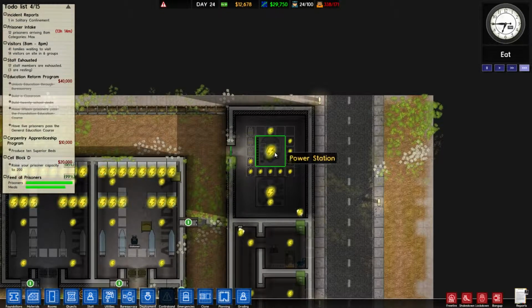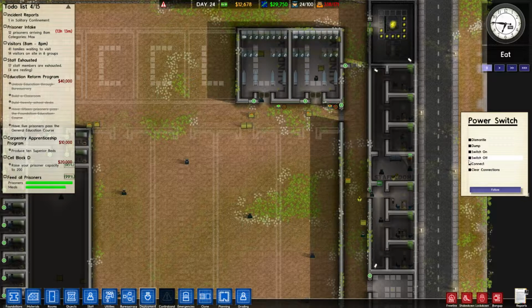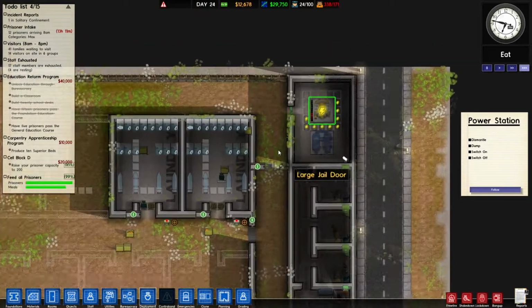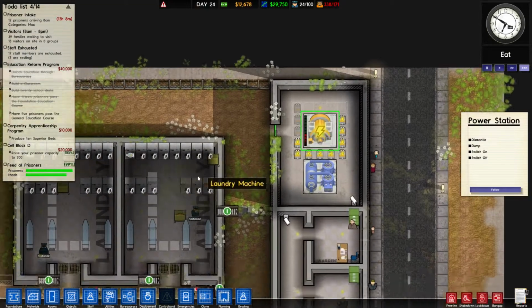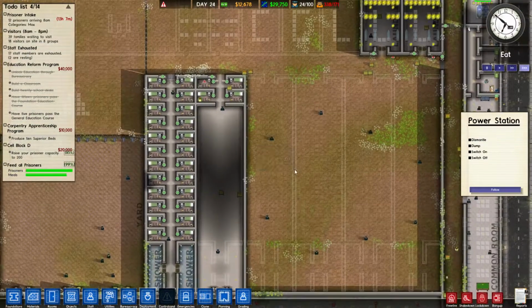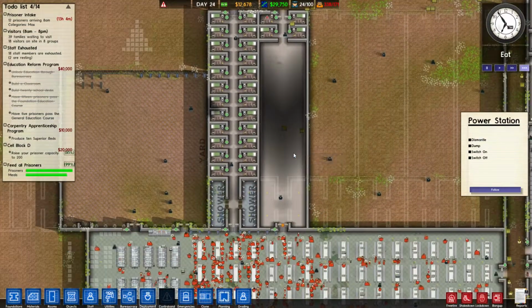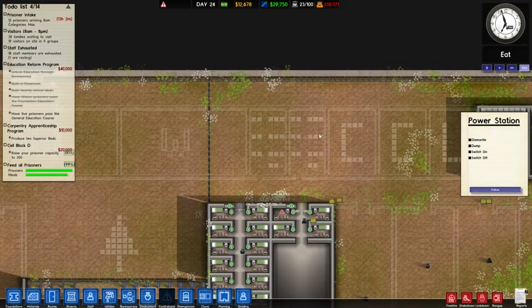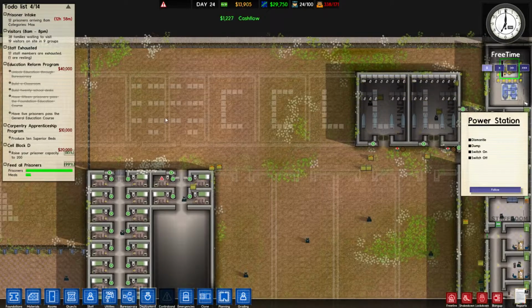Okay, and capacitors are coming. It's good. And in fact, this isn't being used right now, so let's go ahead and switch it off. And then we can switch that on. Wow, yeah, look at how much power the laundry rooms use. And I want to put in more laundry rooms. Yikes. Yikes indeed. I can maybe just make one classroom smaller and put a... that might be a thing worth doing.